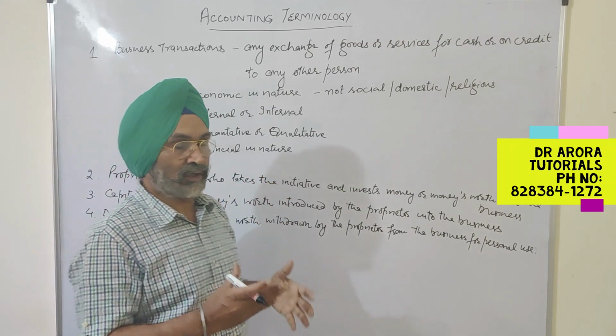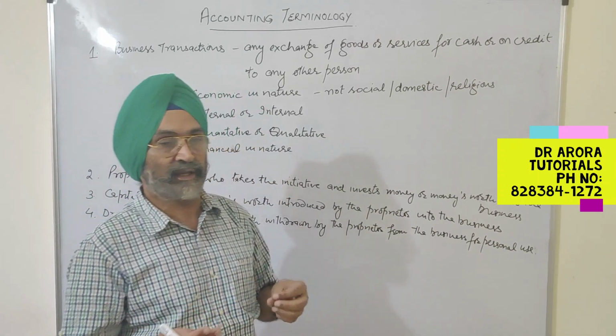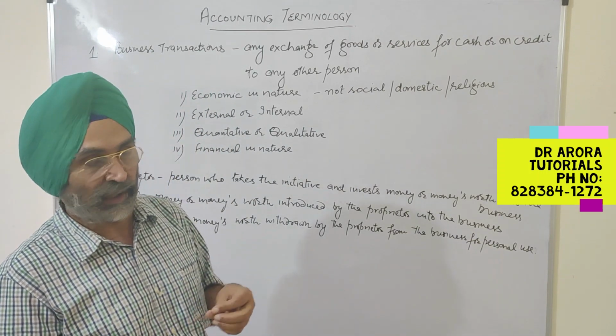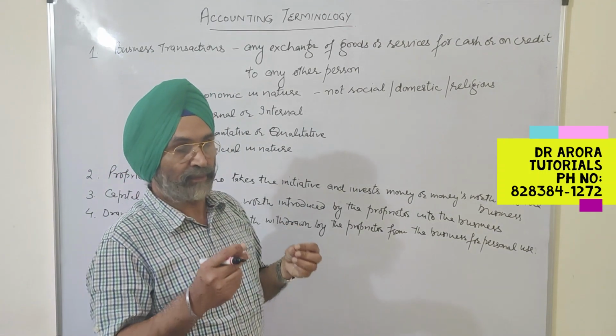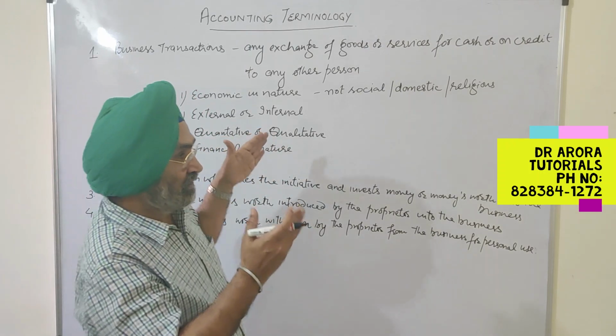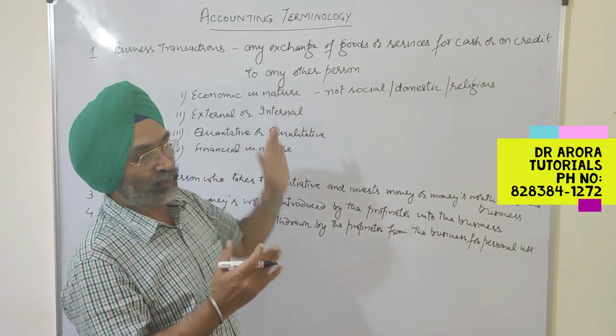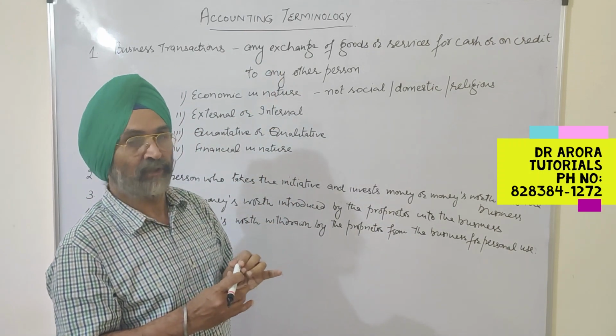The terms used are goods, assets, capital, drawing, proprietor, business transaction. You must have basic knowledge in depth of these terms so that we could understand bookkeeping and accountancy thoroughly.